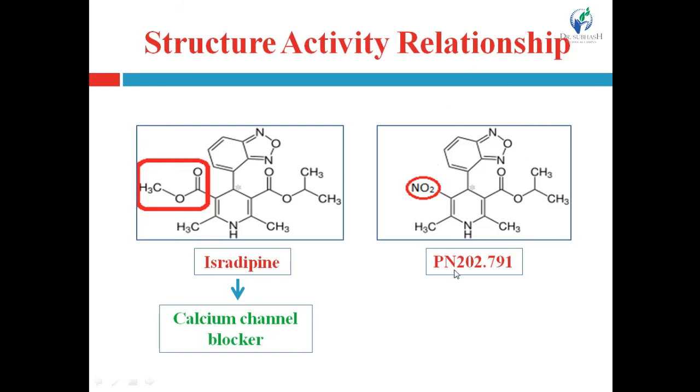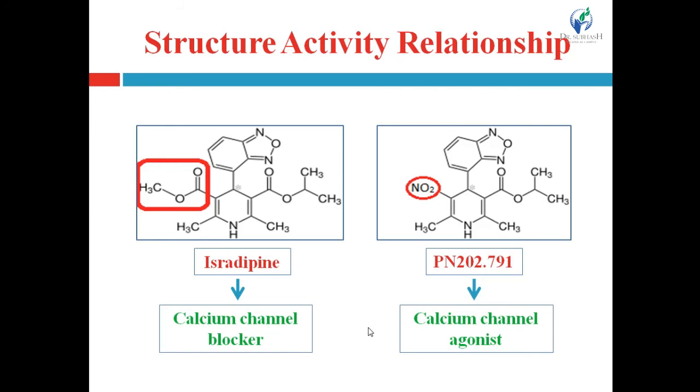So here what is changed? In place of this methoxy carbonyl group, another electron withdrawing group, that is nitro group, is substituted. And just by doing these minor changes, the effect of the compound can be changed. See, this compound produces the calcium channel agonistic activity. It acts as a calcium channel agonist. That means it can open or stimulate the calcium channel, while isradipine causes the blockage of the calcium channel.